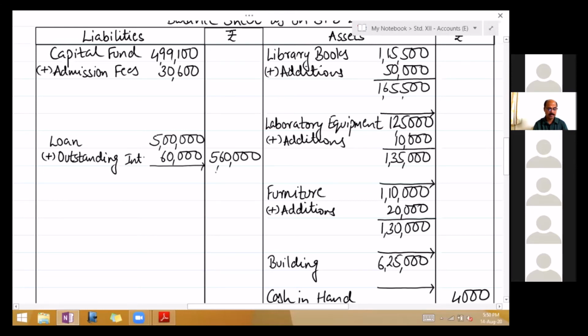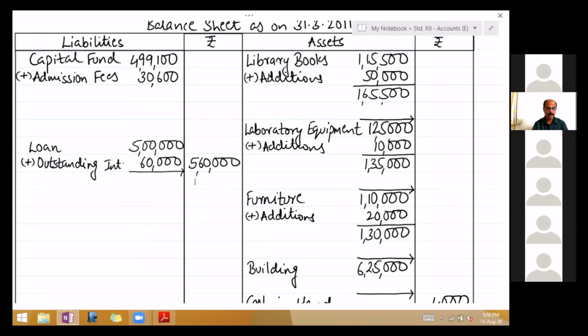Next, third one, entire fees, admission fees are to be capitalized, which you have done. Now last is depreciation. Go to the asset side of the balance sheet. So depreciation on library books first, that's 50,000. How much is in the outer column? 1,15,500.